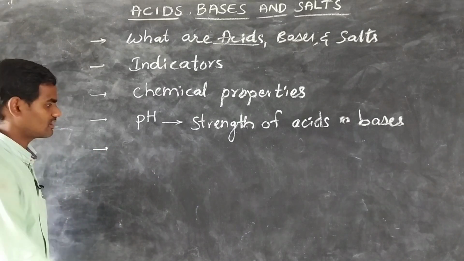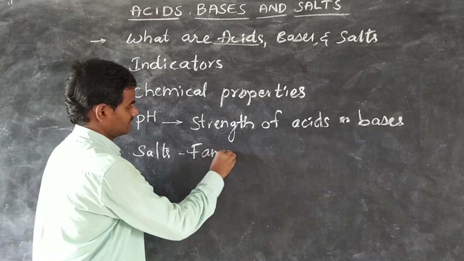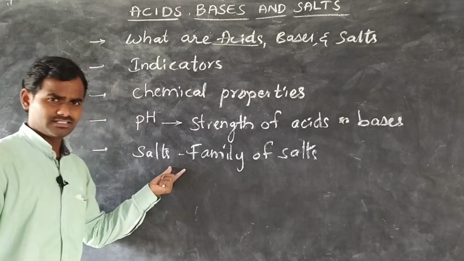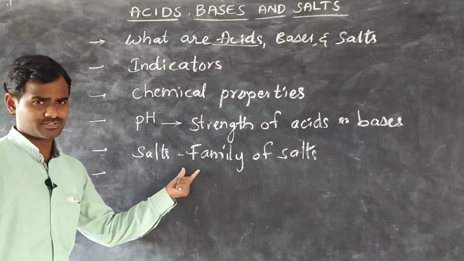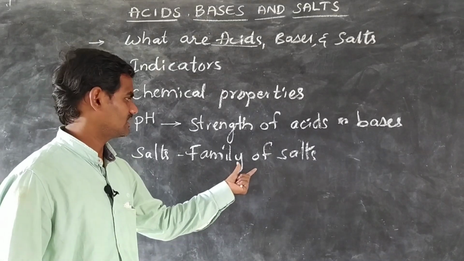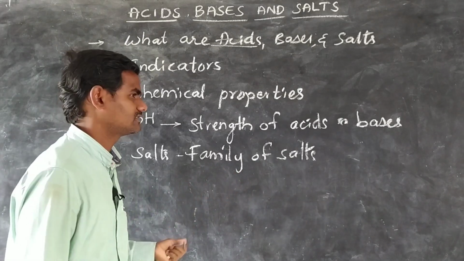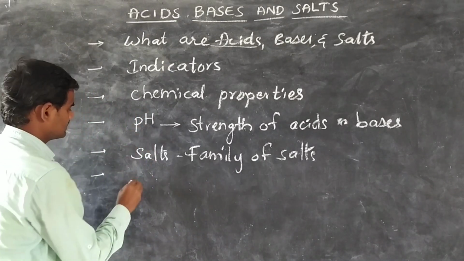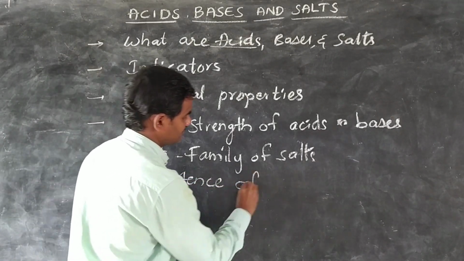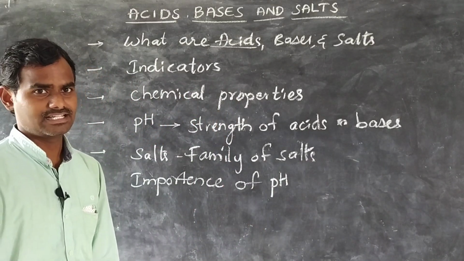And we also learn about the salts, or that is the family of salts. In this, we will see different types of salts. For example, there are some salts of sodium. Now we learn about the preparation, properties and uses of those salts. And we also learn the importance of pH in our daily life, and the importance of acids and bases in our daily life.